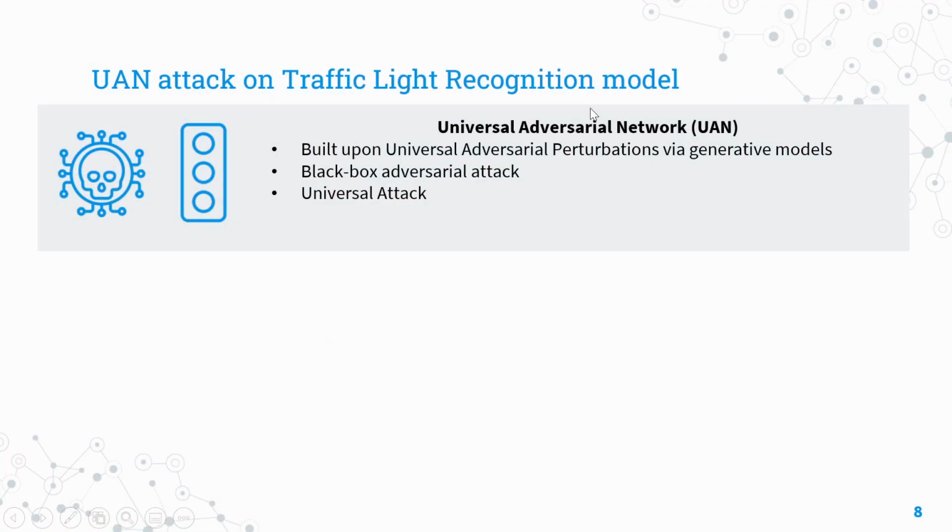The second part would be to build a UAN attack against Apollo's traffic light recognition system. UAN is built upon Universal Adversarial Perturbations, or UAP. UAP is defined as a single perturbation that, when applied to any input, will cause a misclassification with high likelihood. By learning to build UAPs on image datasets, generative models will create a UAN attack. It is a black box adversarial attack, where adversaries have no knowledge of the model behind the ADS. It is also a universal attack, resulting in misclassifications given any input.